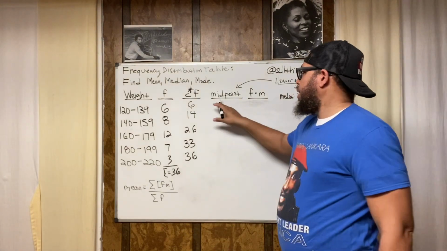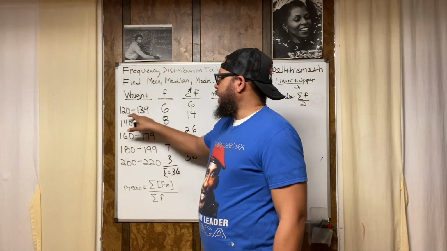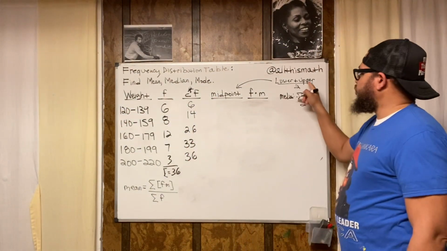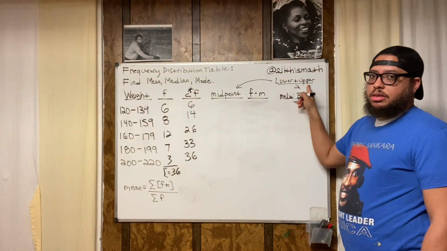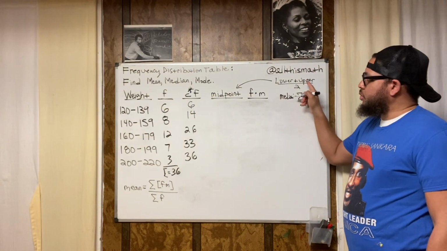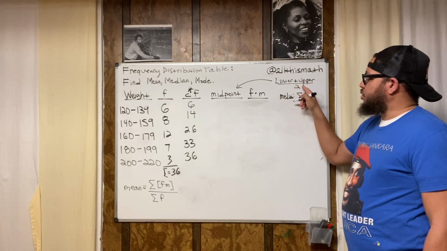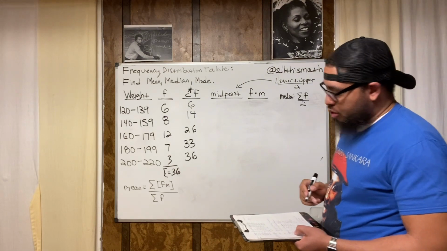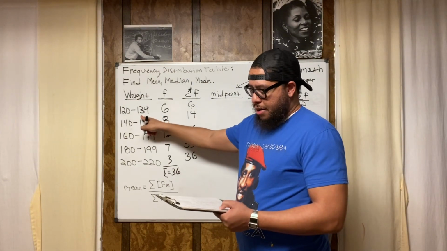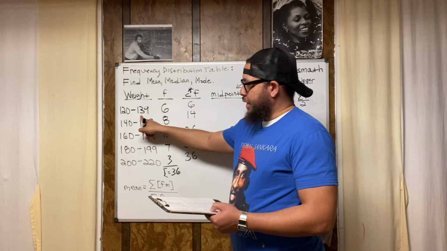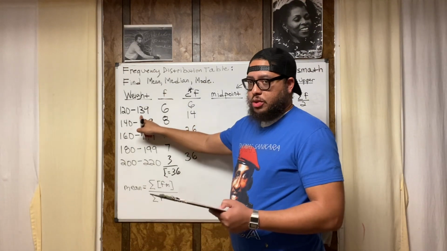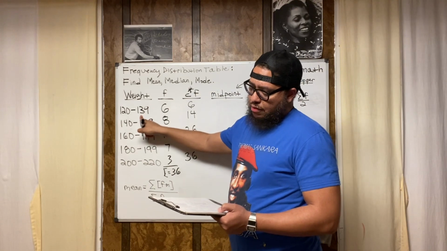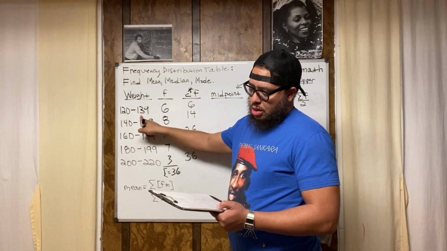All right, now the midpoint. The midpoint of the weight class, right? In order to find that, use this formula, write it down in your notes, and then memorize it as soon as possible. Lower plus upper divided by 2. Lower plus upper divided by 2. So the lower value is 120 plus 139. And then you divide that by 2. Follow order of operations. 120 plus 139. You're going to have 159. And then 159 divided by 2 is going to be...